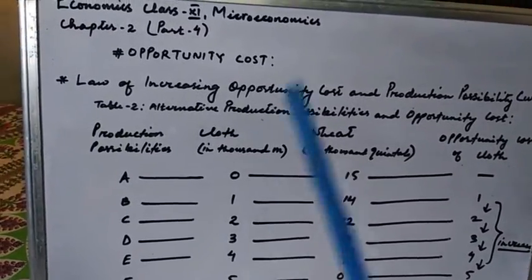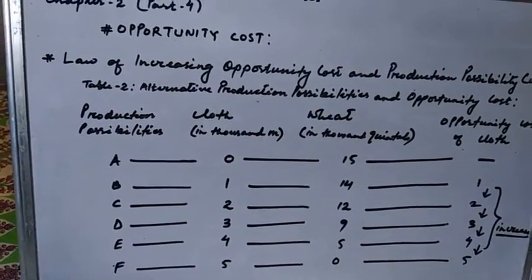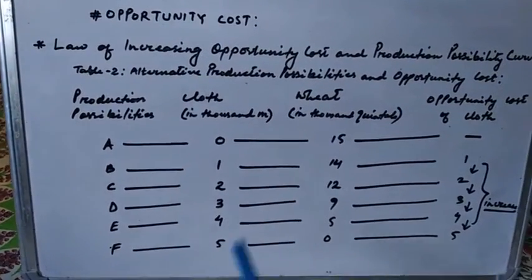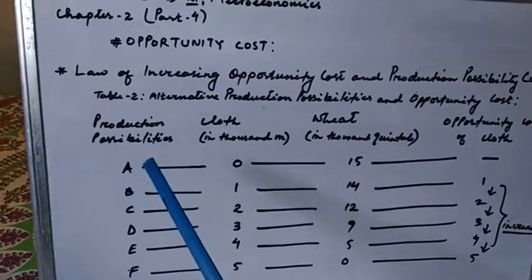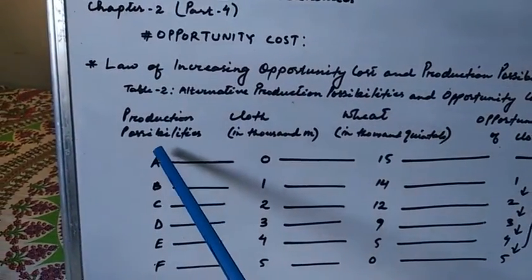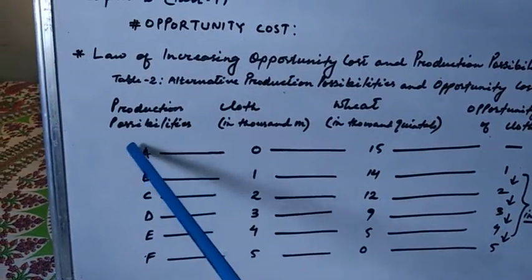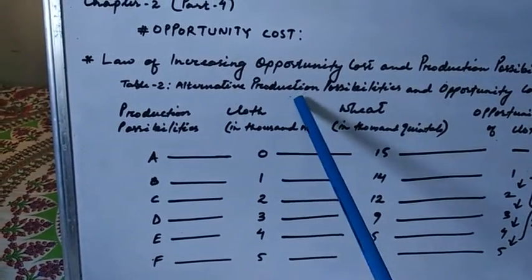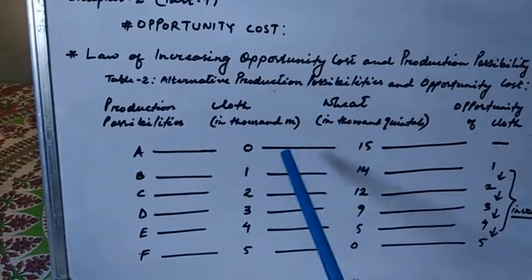We shall explain this law in the form of a table or schedule. Here we are given the production possibilities, various combinations of cloth and wheat that can be produced.